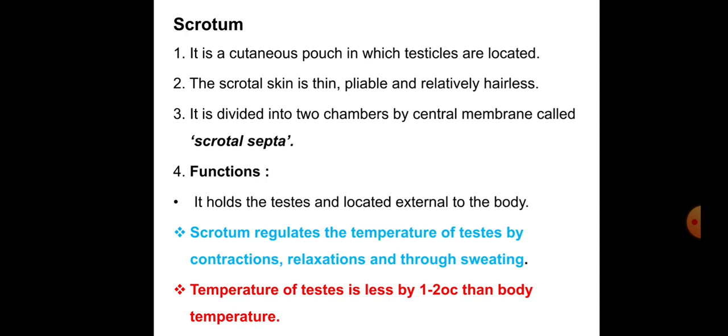What are the functions of the scrotum? It holds the testes external to the body. The scrotum regulates the temperature of the testes by contraction, relaxation and sweating. It is an important thermoregulation organ, maintaining temperature. The temperature of the testes is 1 to 2 degrees Celsius less than body temperature. So this is the scrotum.